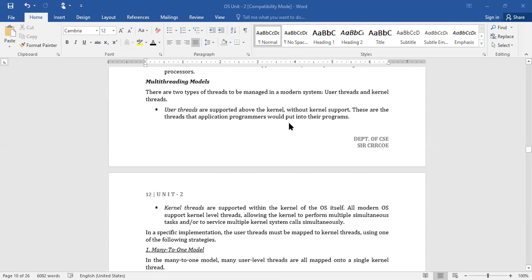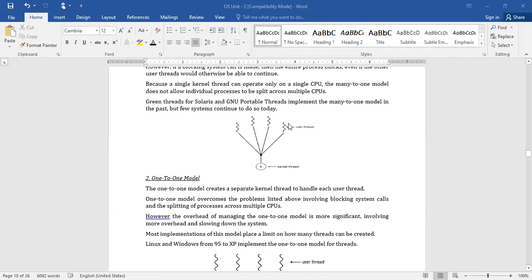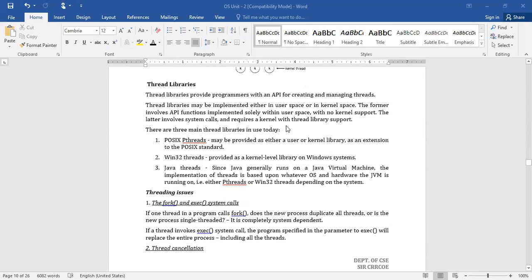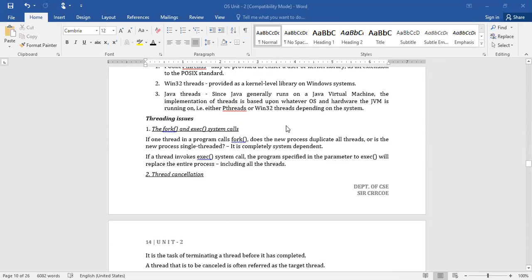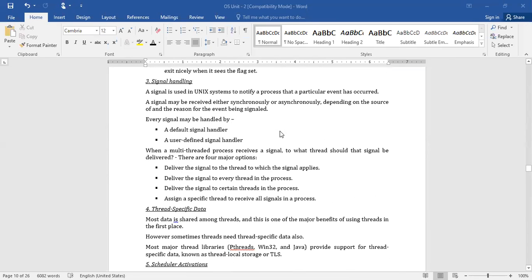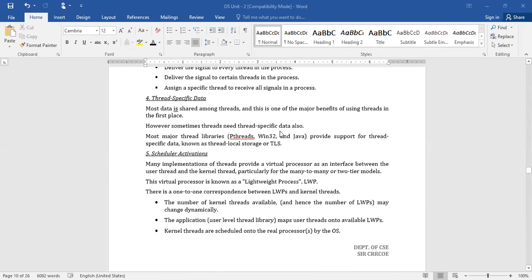Now, let us look at what are the issues that are supposed to be addressed while handling threads. Already in the last class we discussed the fork and exec system calls, thread cancellation, and signal handling. In today's class, we will continue with the remaining issues of threads, and then move to the next topic.